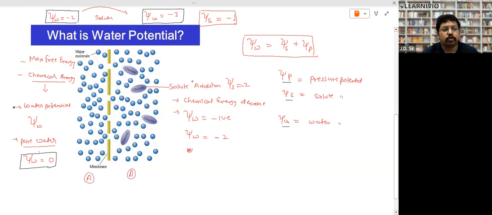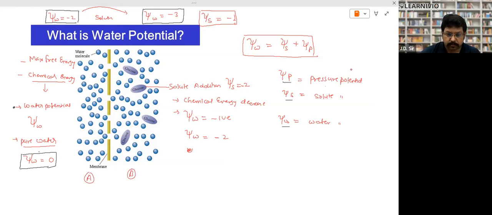When we add the solute, what will happen? The chemical energy of water will decrease, and water potential will become negative. The amount of energy which decreases is called solute potential. So how much decreases there? -2, that is called solute potential, right? So movement will always take place from 0 towards the negative.